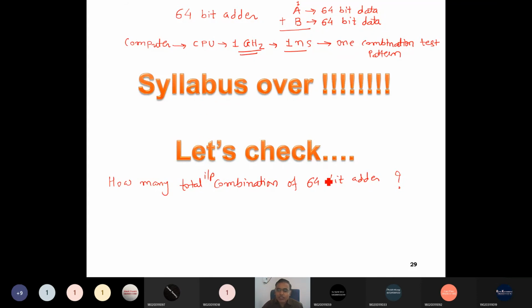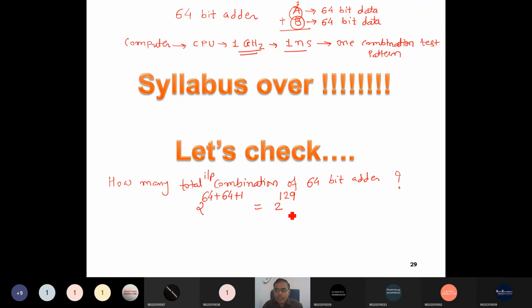How many combinations? A 64-bit adder. It's an adder, so it has two 64-bit data inputs, not one: A and B. So it has 2^64 plus 64 of B plus 1, so it has 2^129 combinations. 2 raised to 129, right?